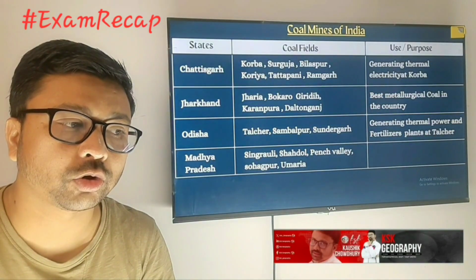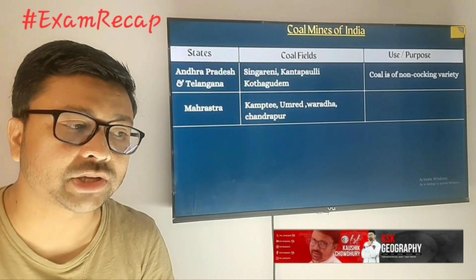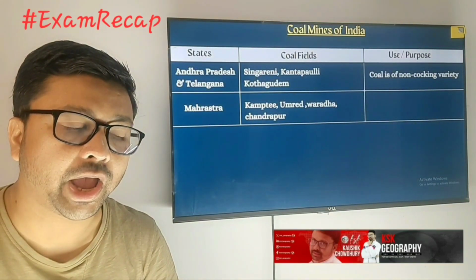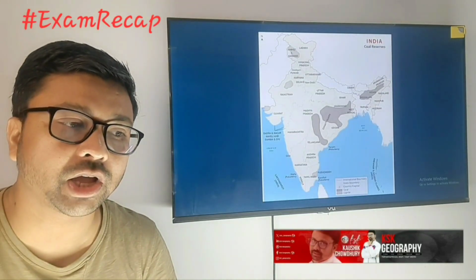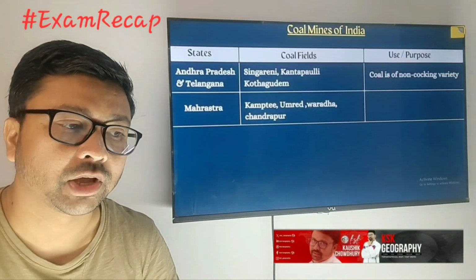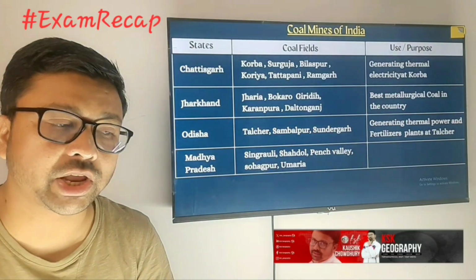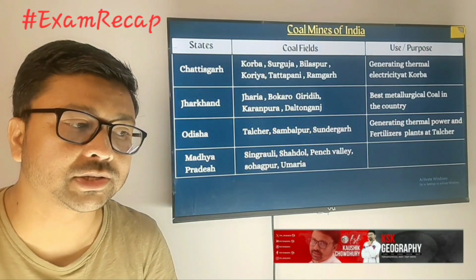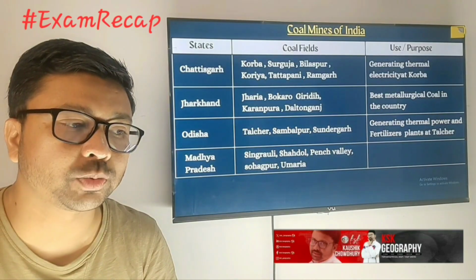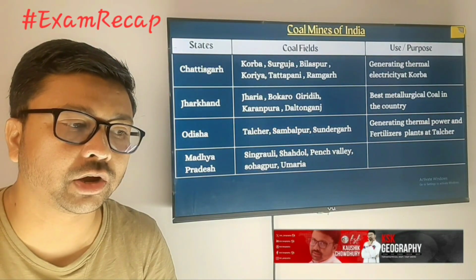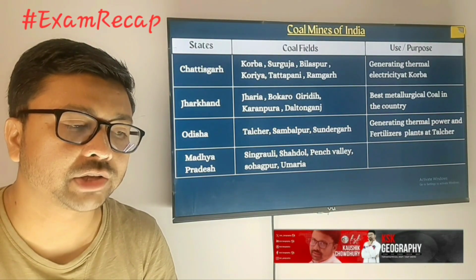Next, here you can see the coal mines. Coal fields state wise: Chhattisgarh, Jharkhand, Odisha, Madhya Pradesh, Andhra Pradesh and Telangana, as well as Maharashtra. Those are the places where we are getting coal reserves or coal fields. Now state wise, you need to know about the coal fields. In Chhattisgarh we are getting Korba, Sarguja and Bilaspur, Korea, Tatapani and Ramgarh.